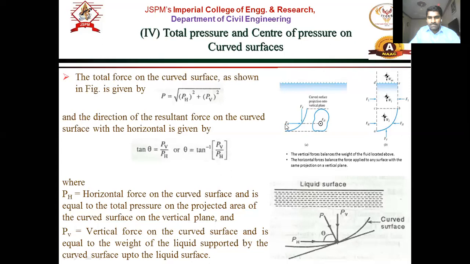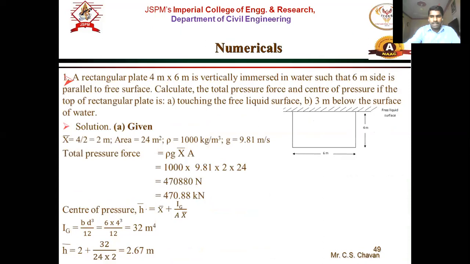We take its weight. Its weight is nothing but the vertical force. So it's for numericals. When we will be solving, you will be again more clear what is horizontal and what is vertical surface, right? Then the important part, we will solve some numericals.